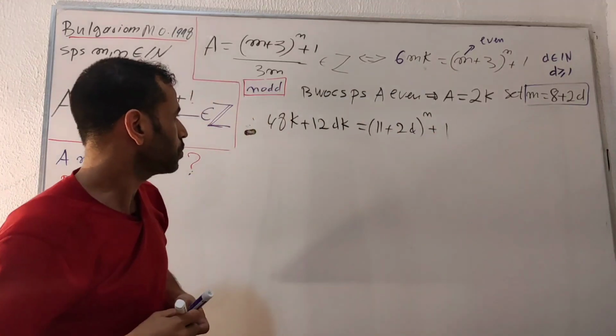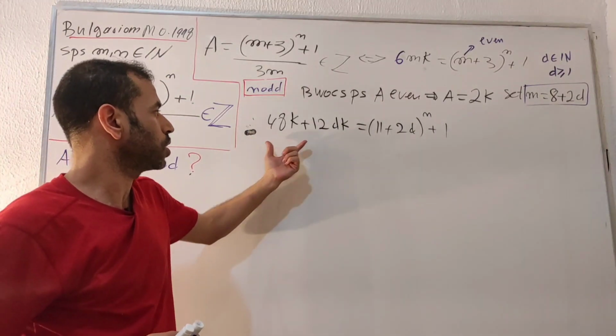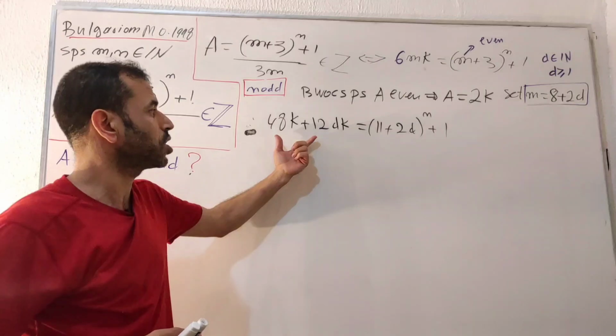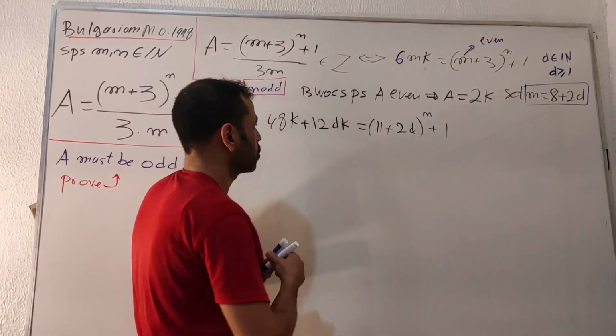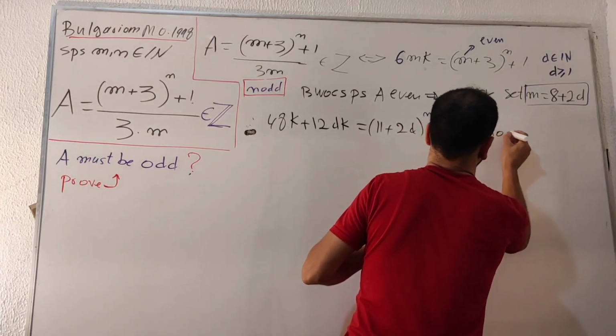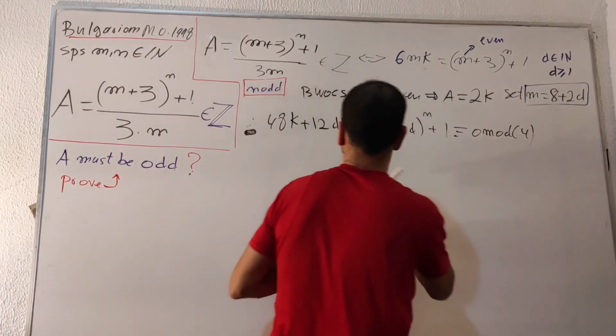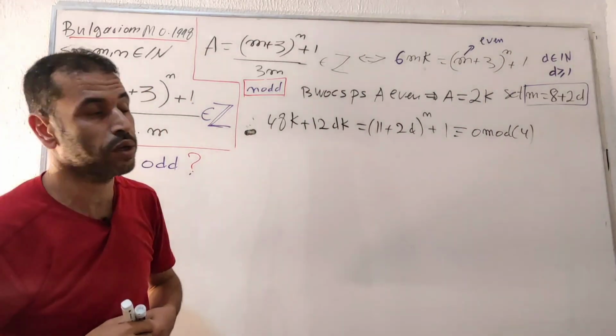Okay, so since we get 48 here, we get 12 here, so 4 will be divide this one. Let's reduce both sides of this equation to mod 4. Okay, so this one is congruent to 0 mod 4, because the left hand side of this equation is congruent to 0 mod 4.